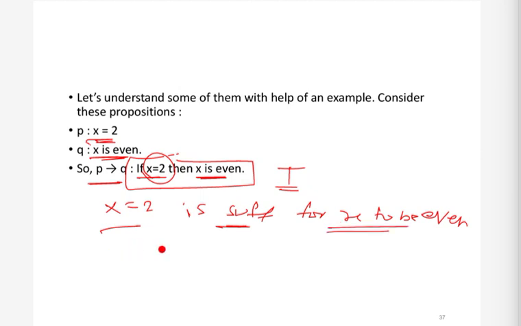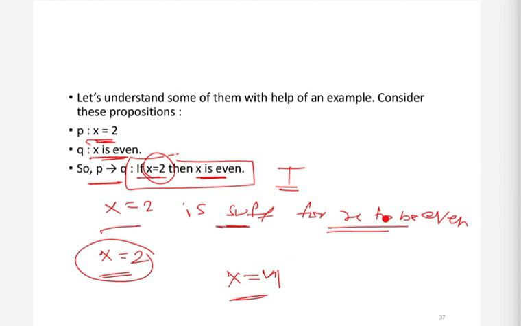X equal to 2, is this necessary for x to be even? No, right? Because this is not a necessary thing. For example, even if x is not 2, if x is 4, then also x is even. Okay, so you can say that x equal to 2 is not necessary. You can also have other values for x which will make x even. So basically we can say that x equal to 2 is sufficient, but x equal to 2 is not necessary, right?